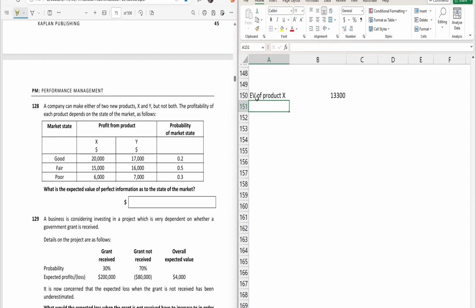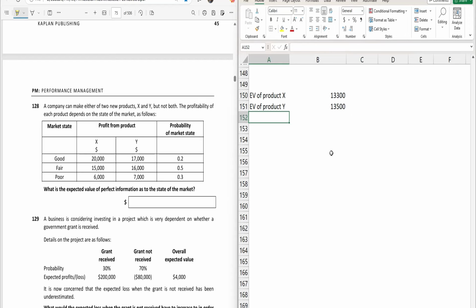This gives us the expected value as 13,300. Now expected value of product Y, we have 17,000 into 0.2, 16,000 into 0.5, then 7,000 into 0.3. So altogether we have a value of 13,500.